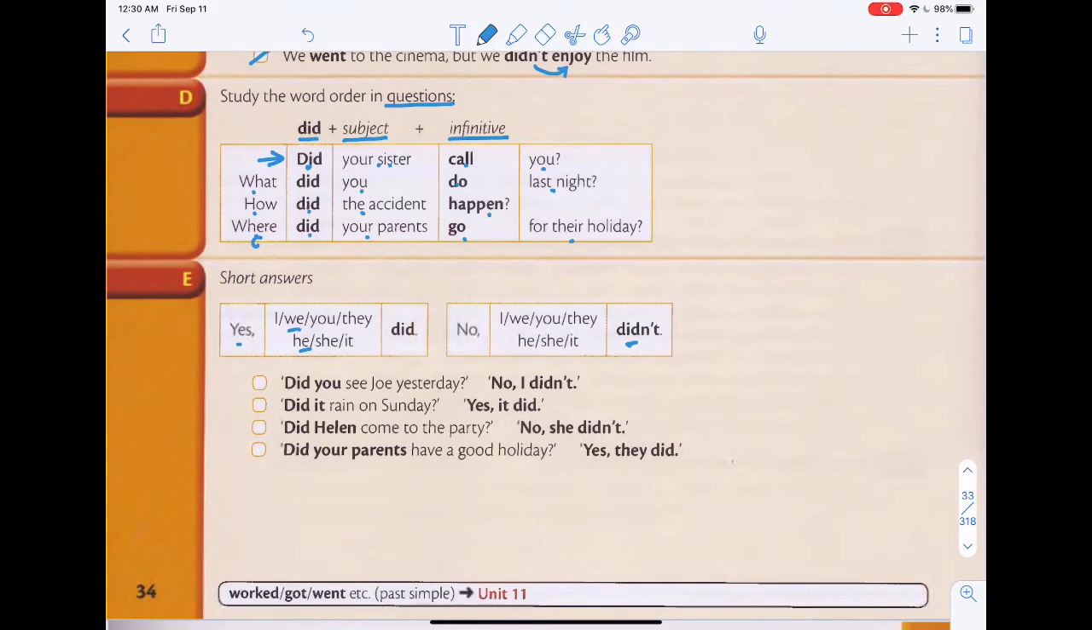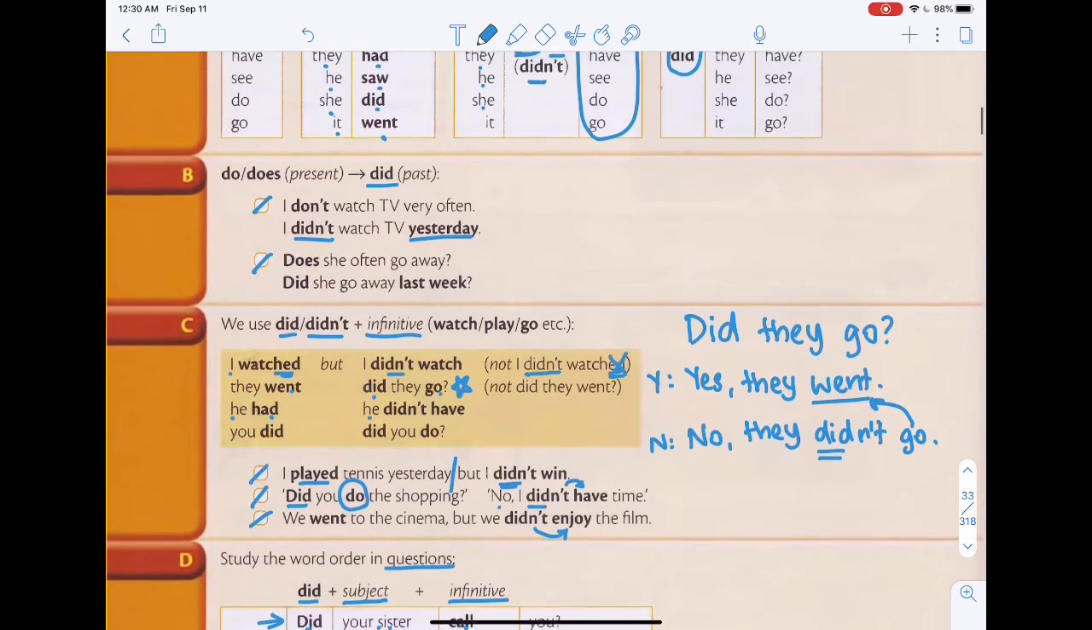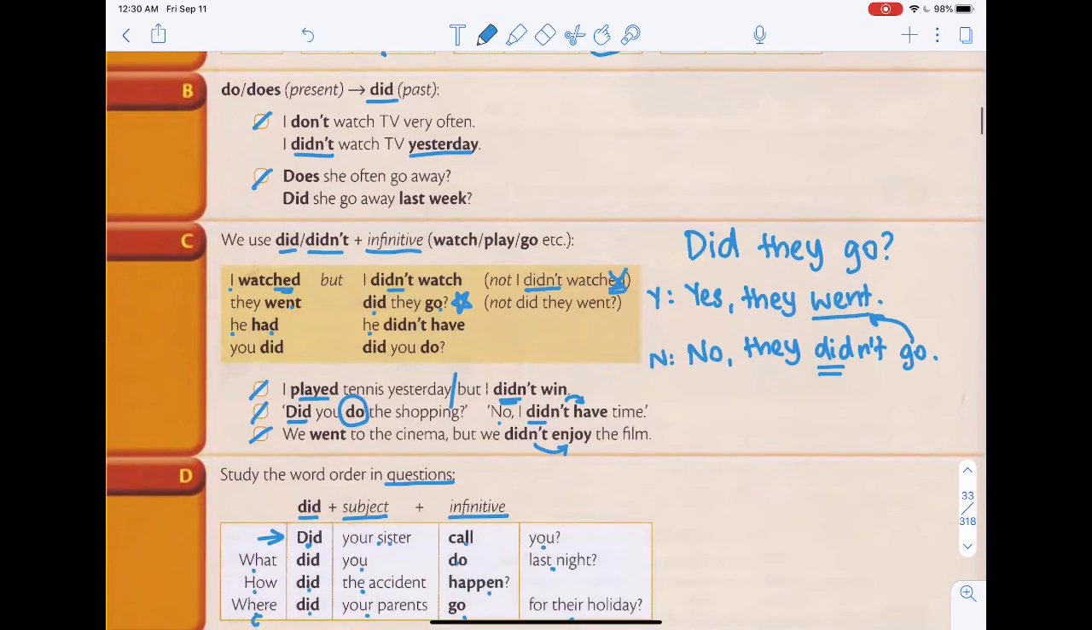All right, so let's take a look. Did you see Joe yesterday? No, I didn't. Did it rain on Sunday? Yes, it did. Did Helen come to the party? No, she didn't. Did your parents have a good holiday? Yes, they did. Okay, so these are the past simple as well as negative and questions.